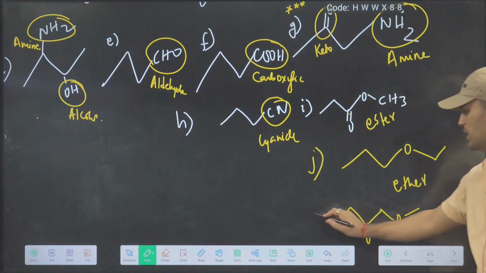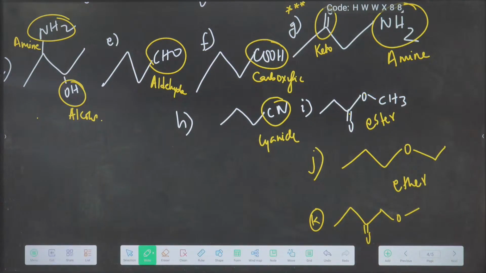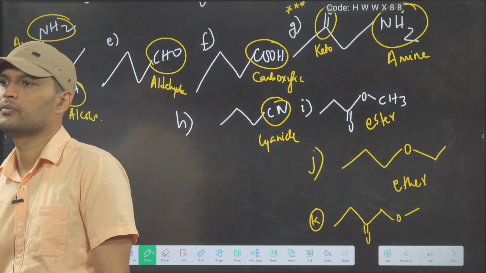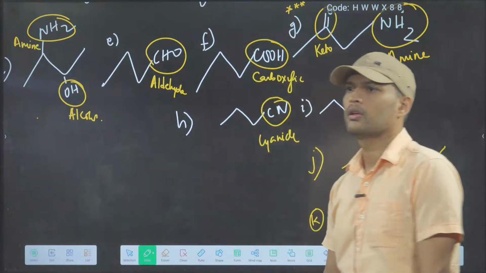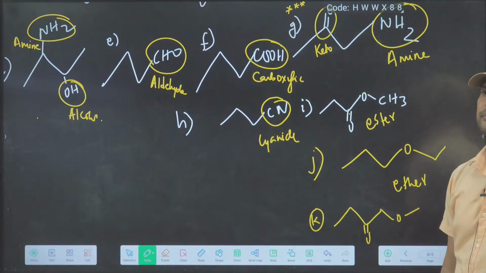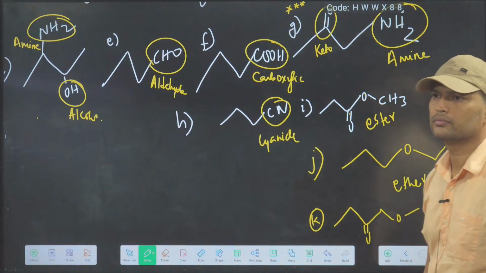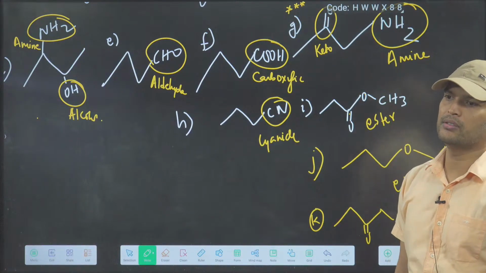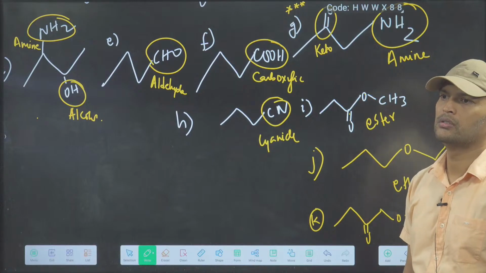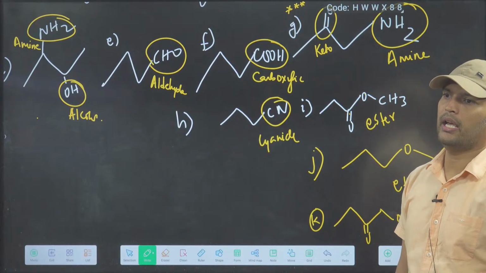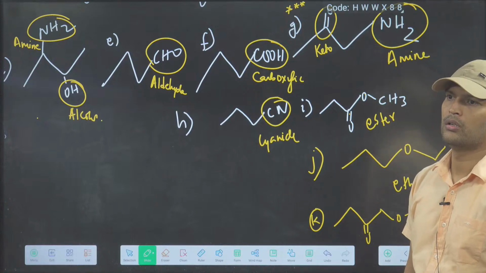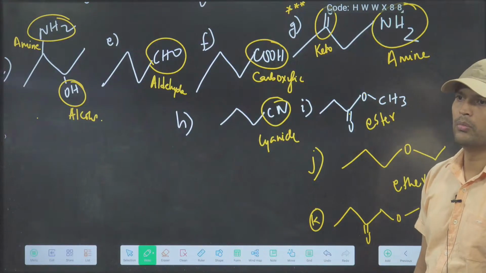Chalo, last question. IJK. ठीक है? K. Is K ester? बोलो.